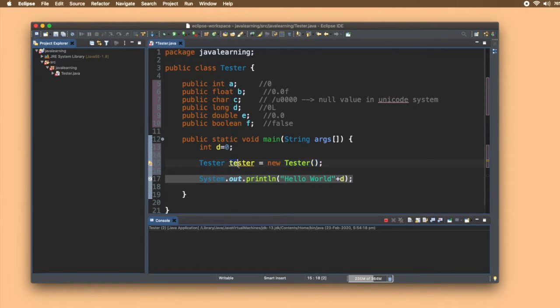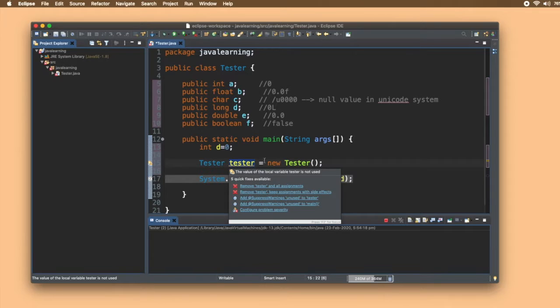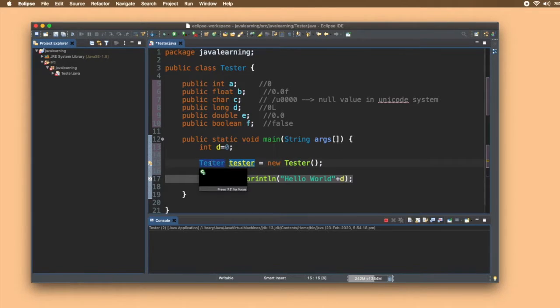This is a reference variable that is given some memory and some reference ID, and this is the type of that reference variable. This reference variable is of the type Tester. We discussed that we have integer types, we have float types. Similarly, we have a Tester type now. This Tester type is defined by us, the user.